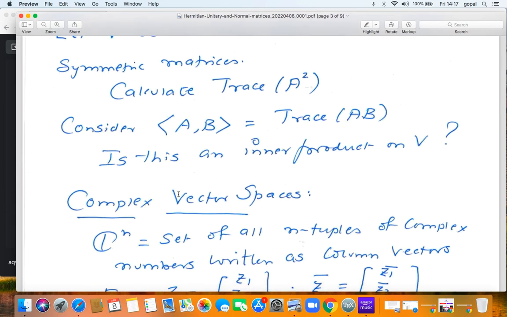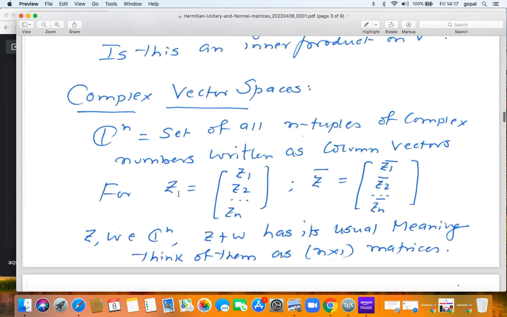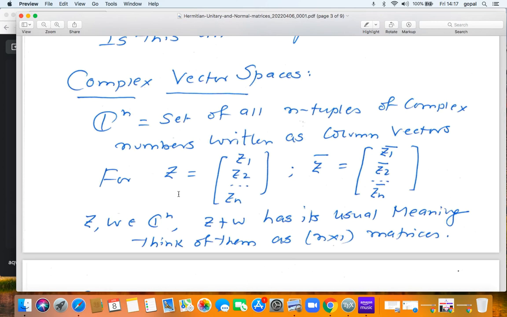Now, so far we have been working with real vector spaces. Now let us work with complex vector spaces.